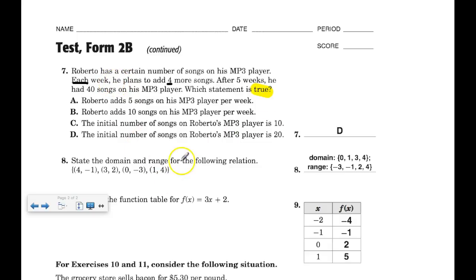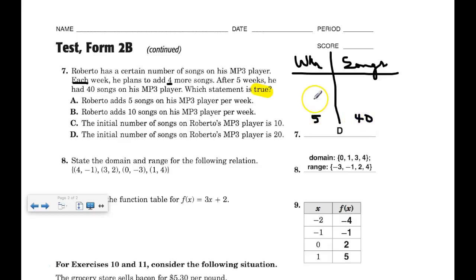So here's what my table is going to look like. I'm going to go weeks, and I'm going to go songs. Apologize for the handwriting. Weeks is going to represent my x value. Songs is going to represent my y value. And I'm going to go 5. After 5 weeks, he had 40 songs, so I know what that is, 40.